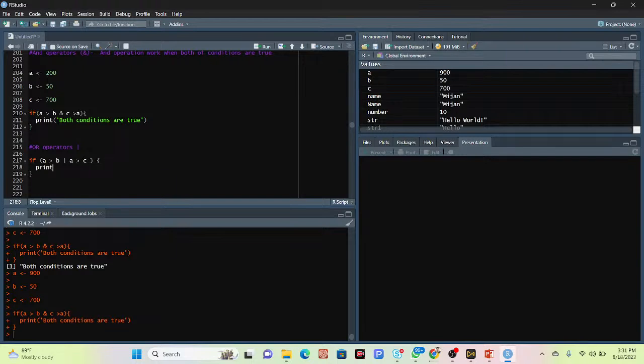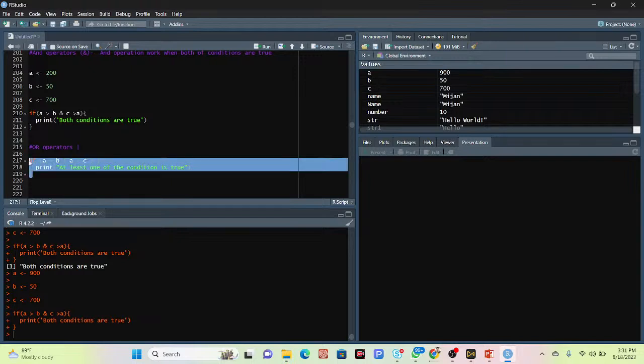It prints "at least one of the conditions is true." When I click run, you can see it works, there is no problem.